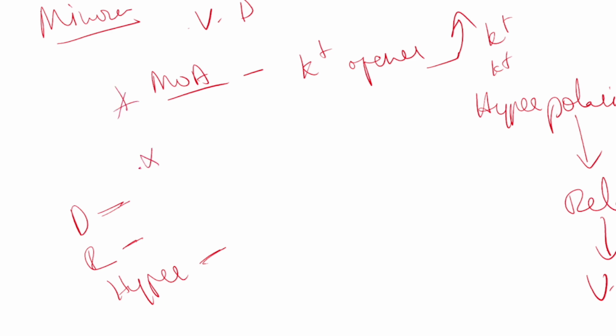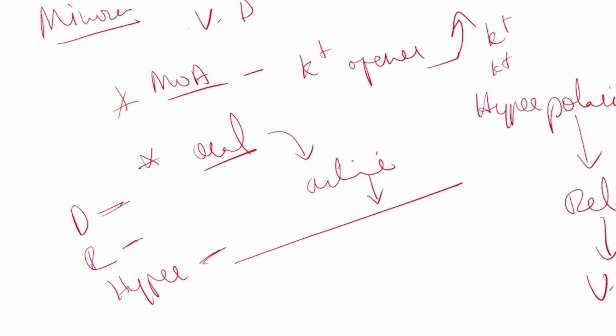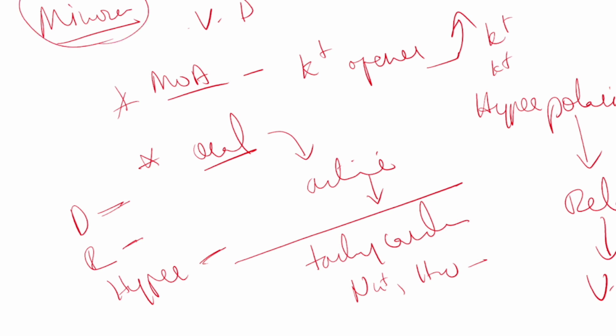And one more point, minoxidil is available mainly through the oral route. It is available as oral tablets. Once minoxidil is taken, when it enters the body, it will be activated, and the active form will show its mode of action. It will cause hyperpolarization, relax the blood vessels and cause vasodilation. Along with the vasodilatory effect, minoxidil causes tachycardia, and it causes sodium and water retention. So because of this extra effect, when minoxidil is given as a tablet, always remember we have to give a beta blocker and we have to go with a diuretic.